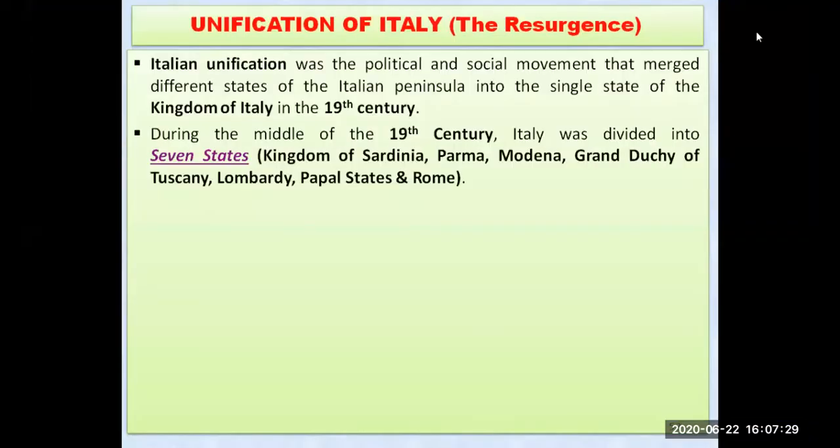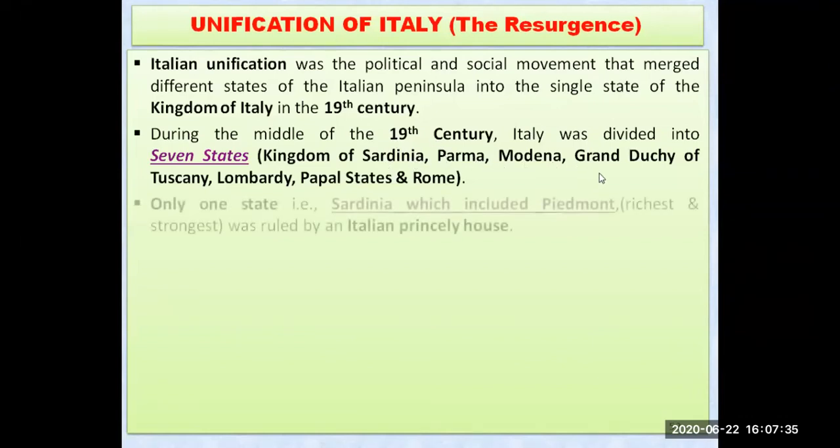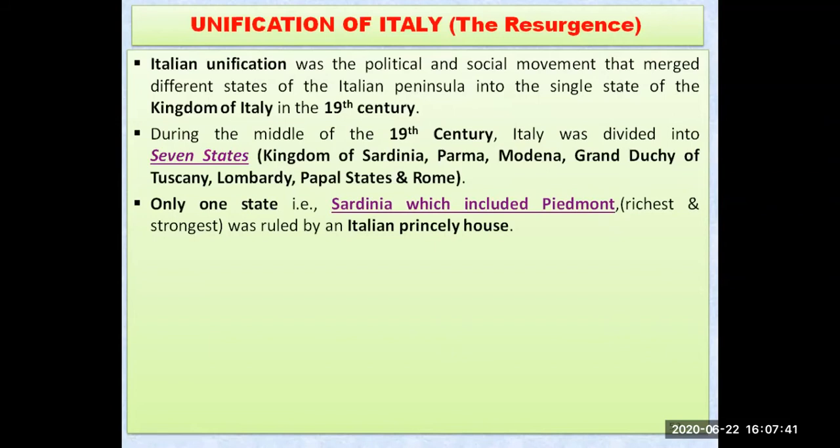Let us see what happened next. These are the Kingdom of Sardinia, Parma, Modena, and these are the 7 states of Italy. But you can see over here only one state, Sardinia, which included Piedmont also. That was the richest and strongest place in the whole of Italy. Sardinia was the strongest as well as the richest state, as it was ruled by the Italian prince's house.